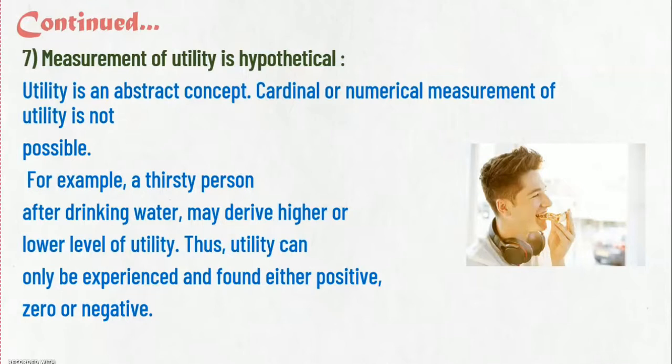I cannot say that I am hungry. I cannot give my ratings in numbers. I cannot say that I am 10 number hungry, 12 number hungry. And therefore, we can give preferences to our utility. Now see in this example, a thirsty person after drinking water may derive a higher or lower level of utility. Thus, utility can only be experienced and found to be either positive, zero or negative.